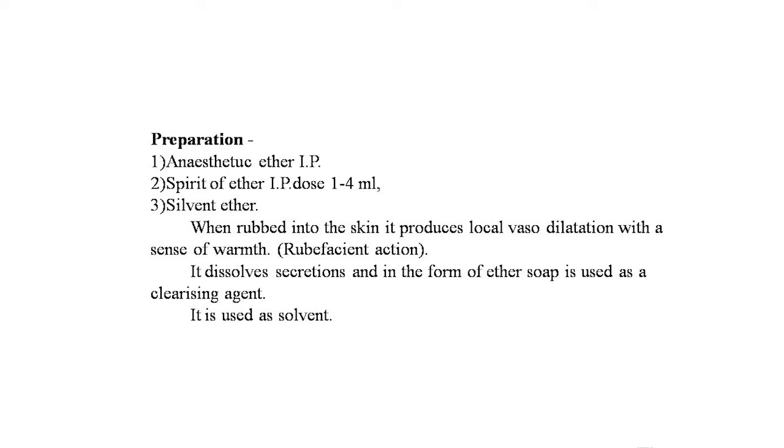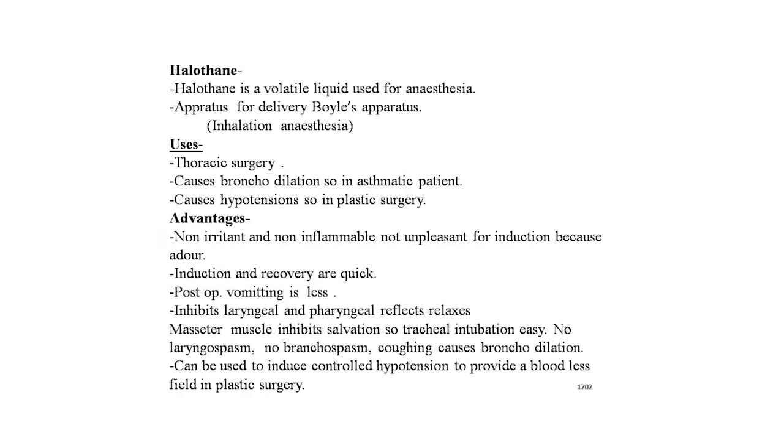Now the next drug in general anesthesia drugs is halothane. Halothane is a volatile liquid used for anesthesia. Apparatus for delivery: Boyle's apparatus is used, and this is inhalation anesthesia. Use of halothane is in thoracic surgery, as it causes bronchodilation, so it is useful in asthmatic patients. It causes hypotension, so in plastic surgery this halothane is largely used.